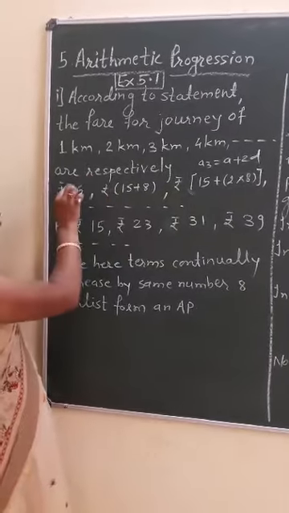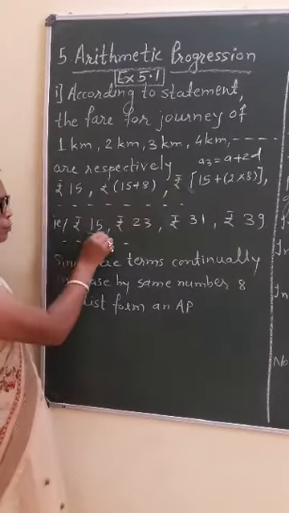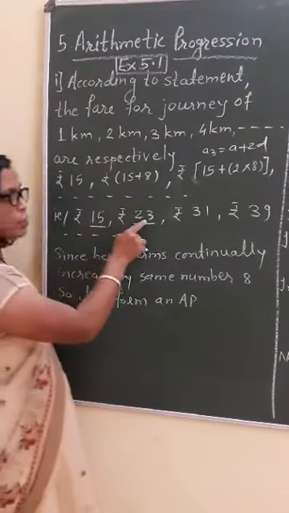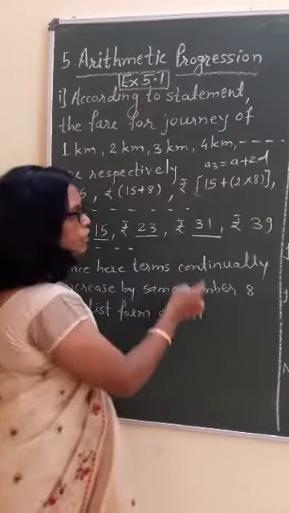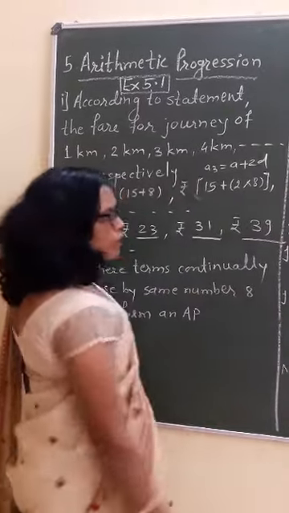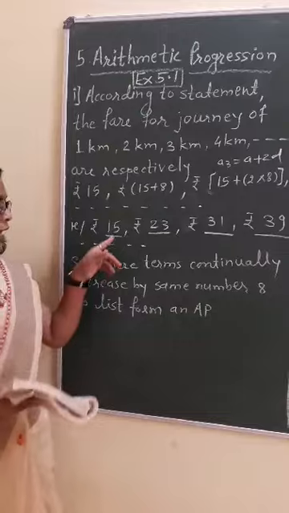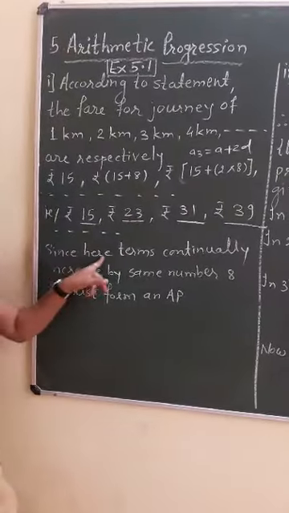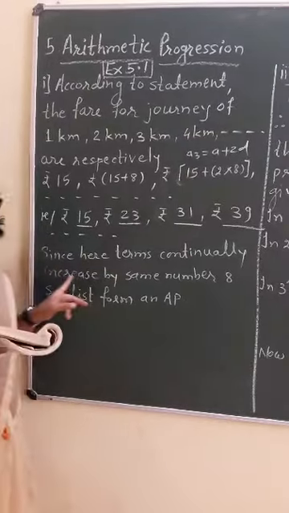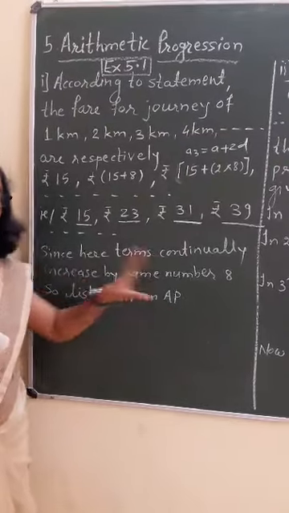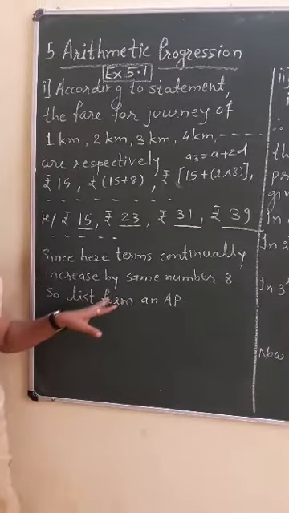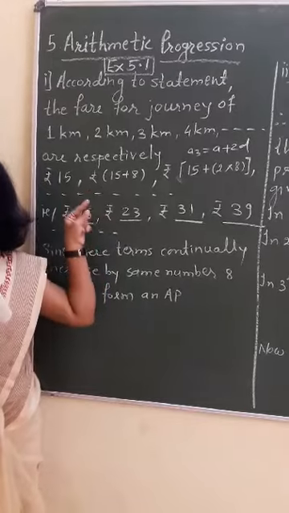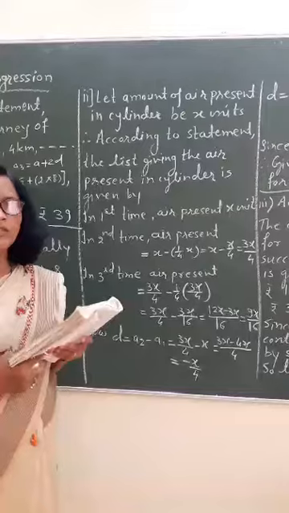So for the first kilometer what we will get? Rupees 15. For 2 kilometers, rupees 23. For the third kilometer rupees 31, and for the fourth kilometer rupees 39. Each term is going to increase by rupees 8. Since here the terms continually increase by the same number 8, that's why the list forms an AP. Means in this situation the list of numbers forms an AP.